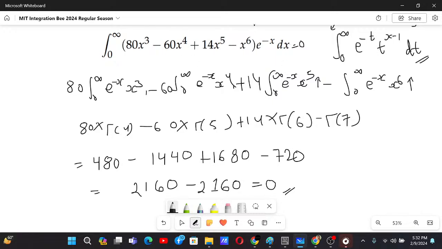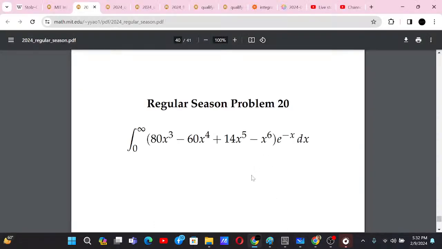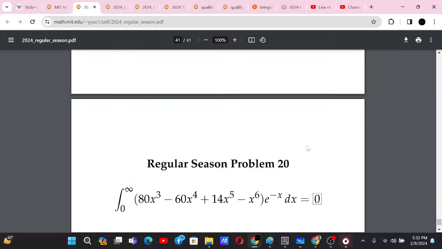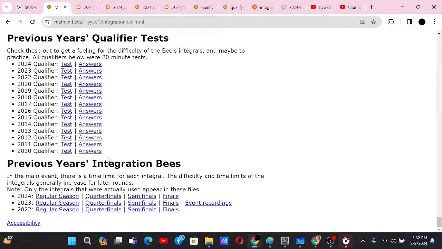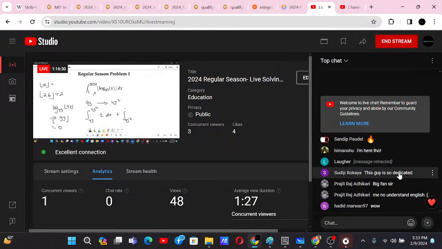Like we also had another problem where the answer was 0, and in this one also we have the answer as 0. Yeah, this is the right answer. And so we complete all the problems from the regular season of MIT Integration Bee 2024. We have already done the qualifier and regular season, and now it's the turn for quarterfinals. In my next video, maybe tomorrow or the day after tomorrow, we will be there with the quarterfinals of MIT Integration Bee 2024. Hope to see you there as well.